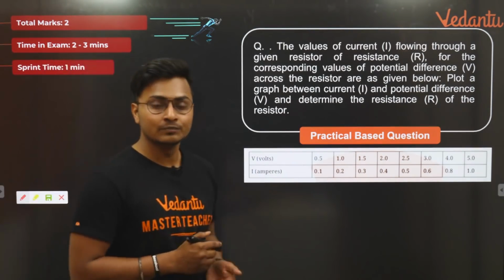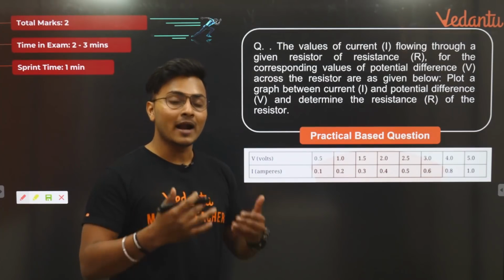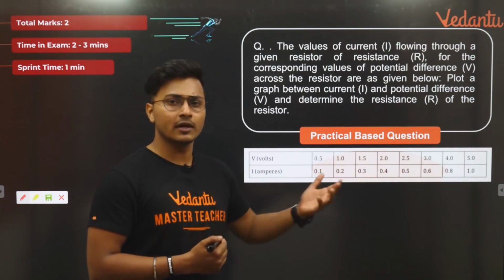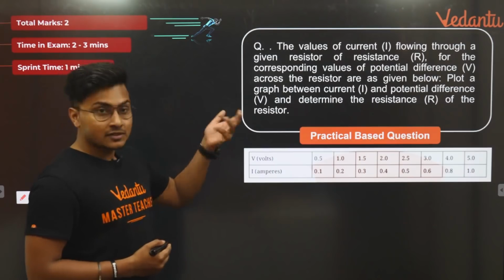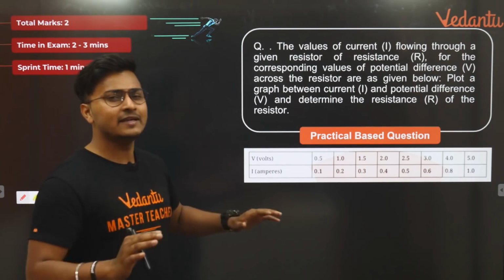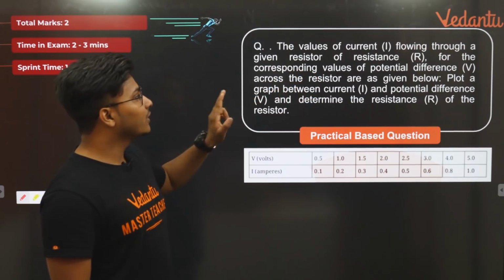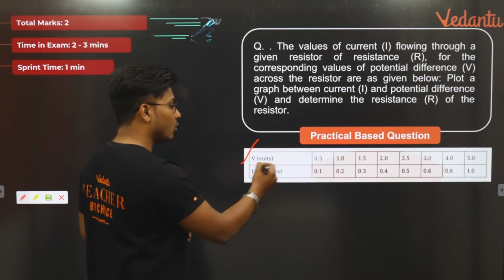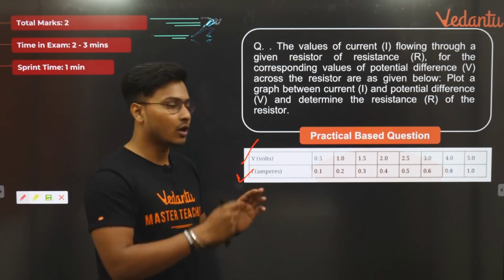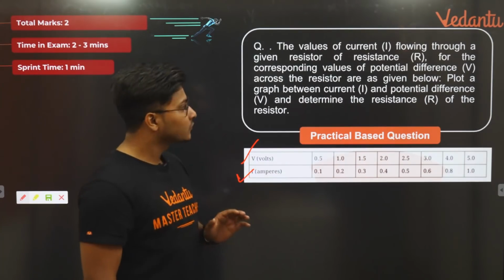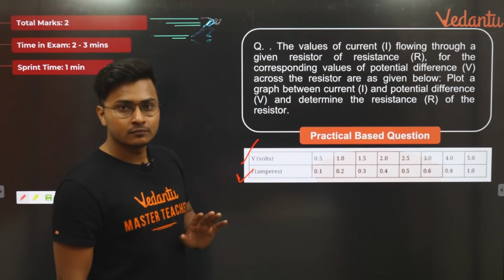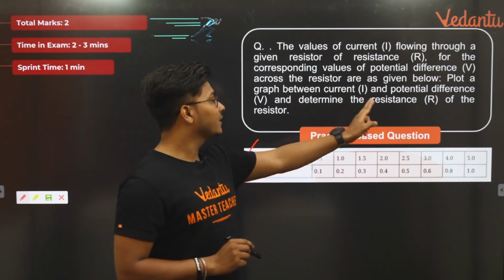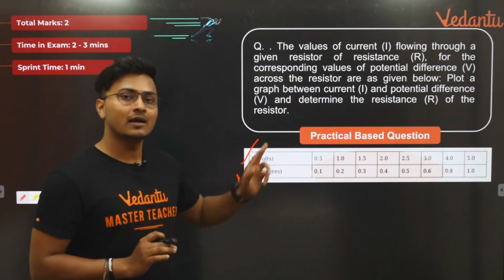Now this is a practical based question. Many students were asking me, sir, please include practical questions also, or take a practical question series also. So we have included it here so that you can have the benefit. Let's read. This is a very easy question. The values of current flowing through a given resistor of resistance are given for the corresponding values of potential difference. The current is given in amperes, meaning you are changing the voltage periodically and the current is also changing. Okay, plot a graph. First part, plot a graph. So you get 1 mark for the correct graph. Number 2, determine the resistance of the resistor. You get 1 mark for the resistor.